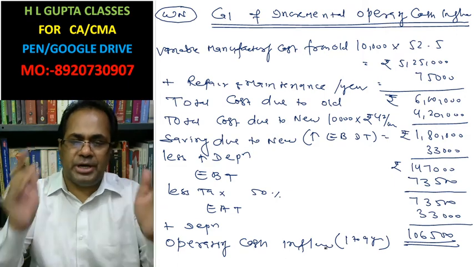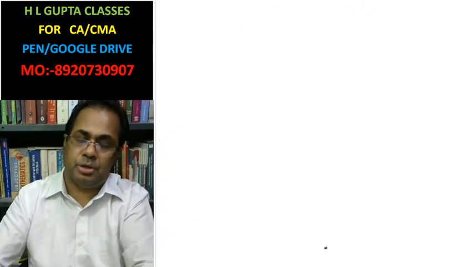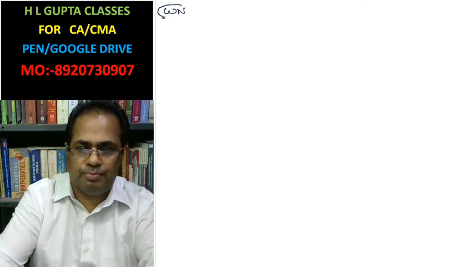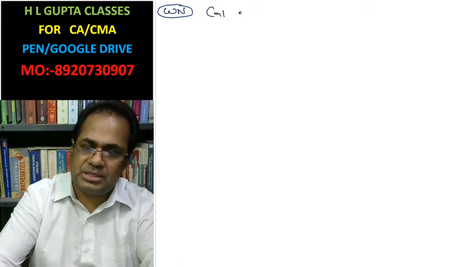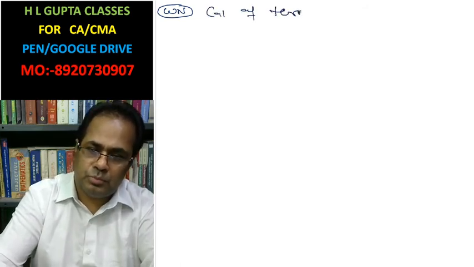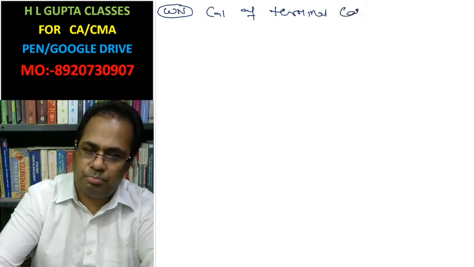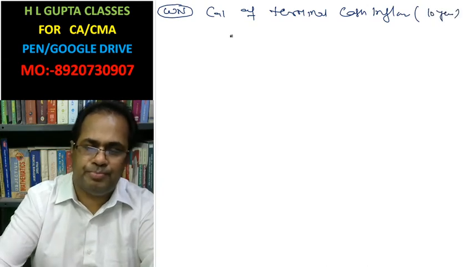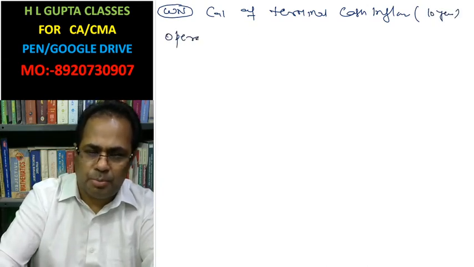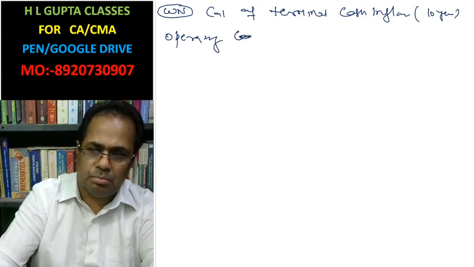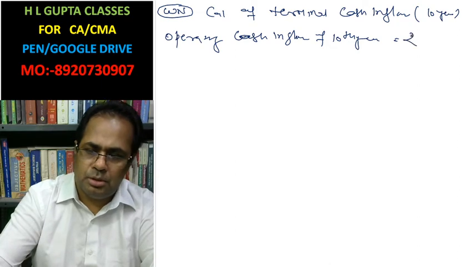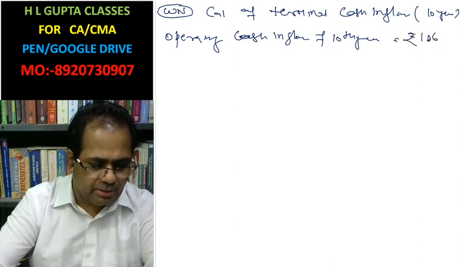Now we have to calculate terminal cash inflow. Terminal means 10th year cash inflow. Working note: calculation of terminal cash inflow, that is the 10th year cash inflow. Operating cash inflow of 10th year is rupees 1,06,500.